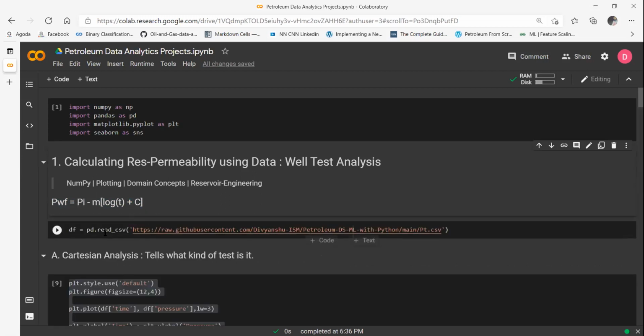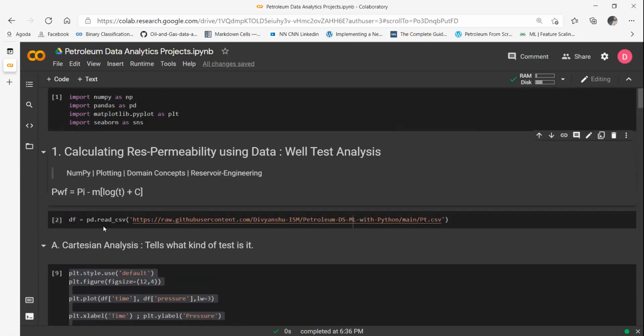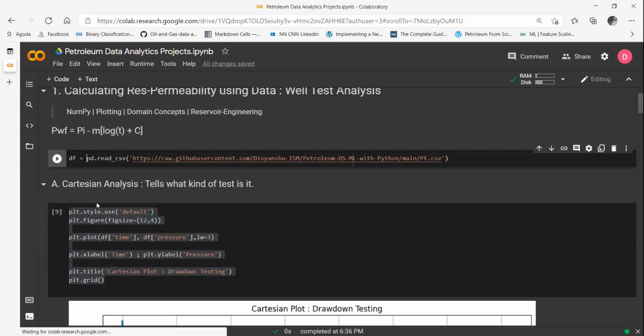So let's go. This is a data set that I have imported, and I found this data set, trust me, 3 to 5 days back on LinkedIn. Someone had shared a very nice analysis he had done in Microsoft Excel. I took that data, and he has shared it in open source. So you don't have to ask me for this data. If you run this code cell, you will directly get access.